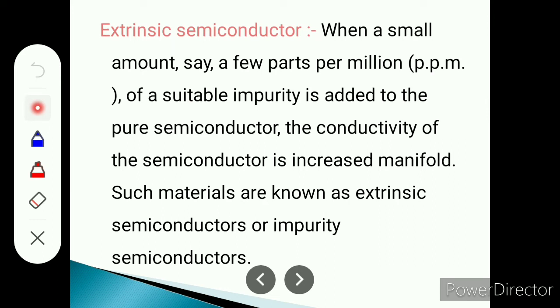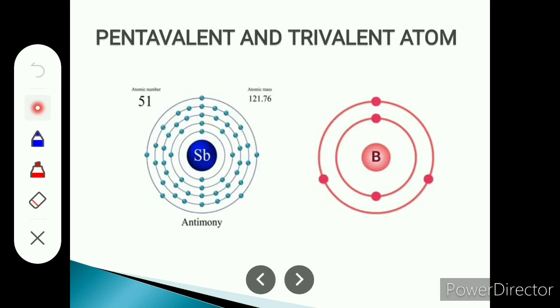Before this we have seen the intrinsic semiconductor. So semiconductors are classified in two groups: intrinsic semiconductor and extrinsic semiconductor. Intrinsic semiconductor is pure semiconductor, and extrinsic semiconductor is impurity semiconductor, because deliberately we add a few impurities in the extrinsic semiconductor. Why do we add them? To increase its conductivity. Because some impurities are added to increase conductivity, such semiconductors are known as extrinsic semiconductors.